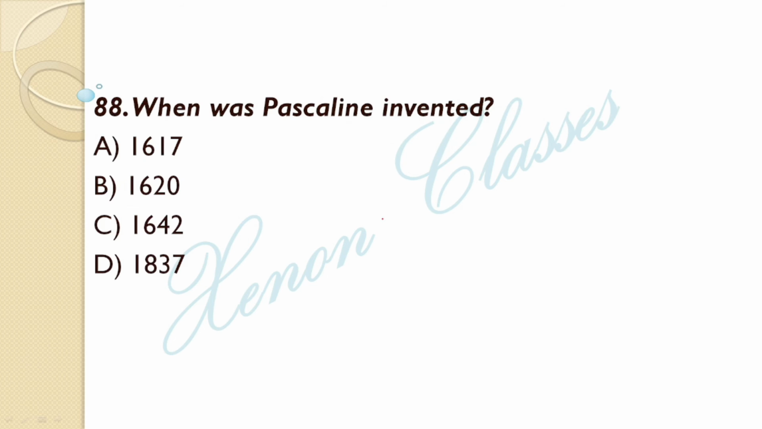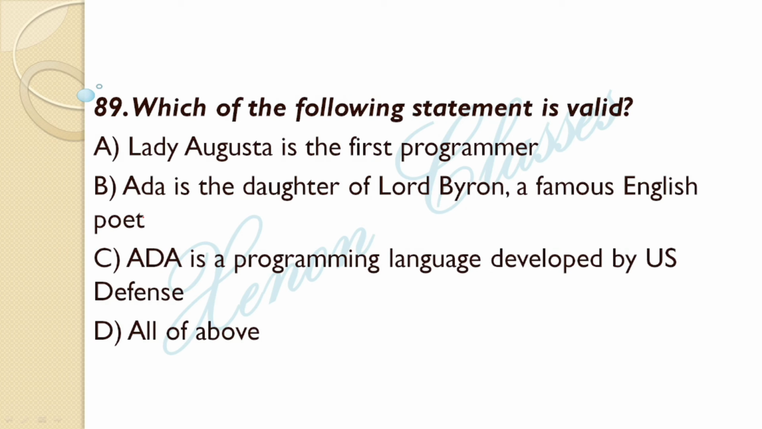When was the Pascaline invented? What is the Pascaline? It is a calculating device. Option C is the correct answer. In 1642, the Pascaline was invented. Next question.